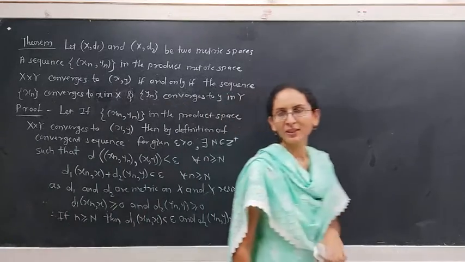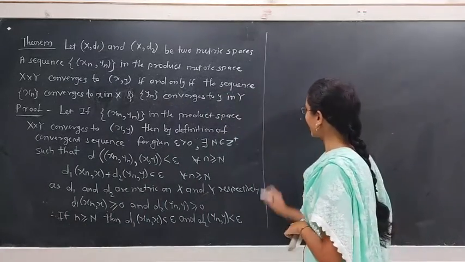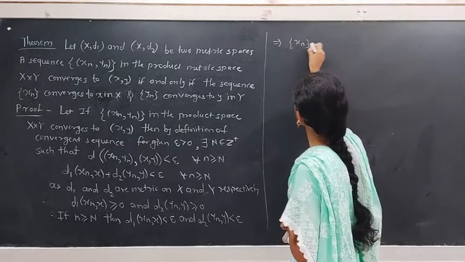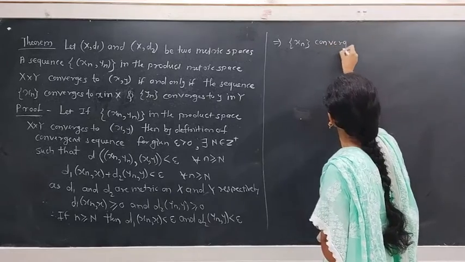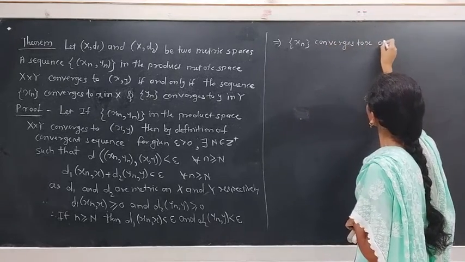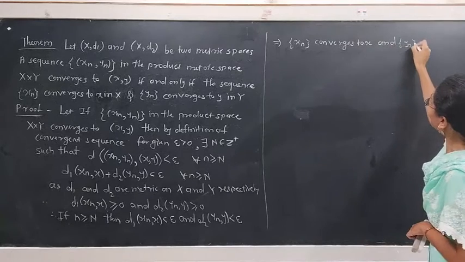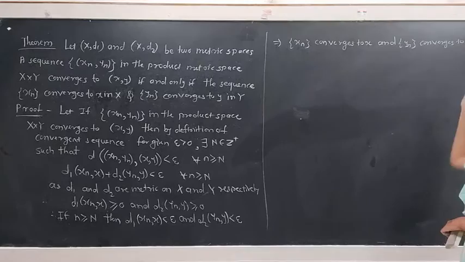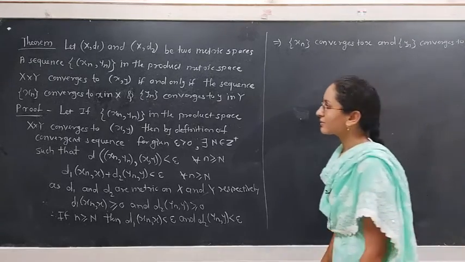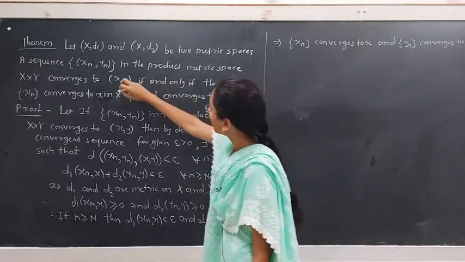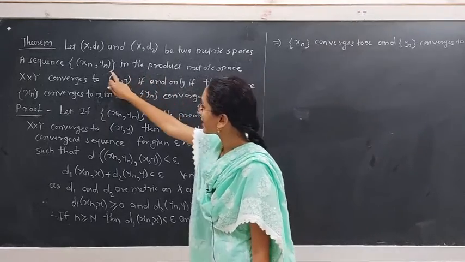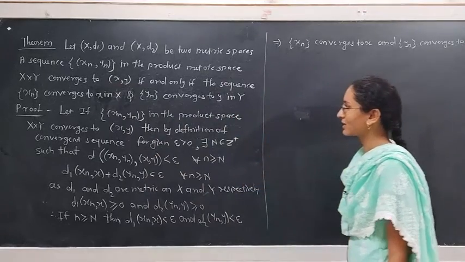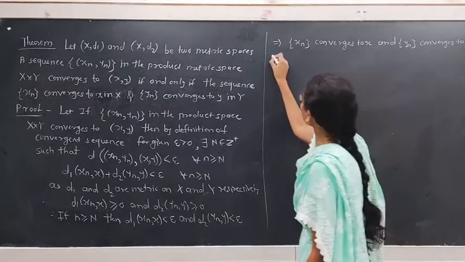This last step gives that the sequence xn converges to x and yn converges to y. Hence we proved that if the sequence (xn, yn) converges to (x, y), then xn converges to x in X and yn converges to y in Y.